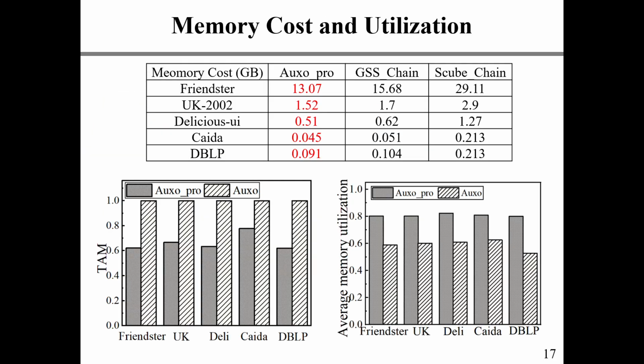We compare the memory costs of different structures. The results show our OXO design reduced the memory cost of S-Cube chain and GSS chain by 50% and 15% respectively. The normalized TAM shows that the proportionally incremental strategy reduced the overall memory overhead of basic OXO by 34% on average and improves the average memory utilization by over 20%.